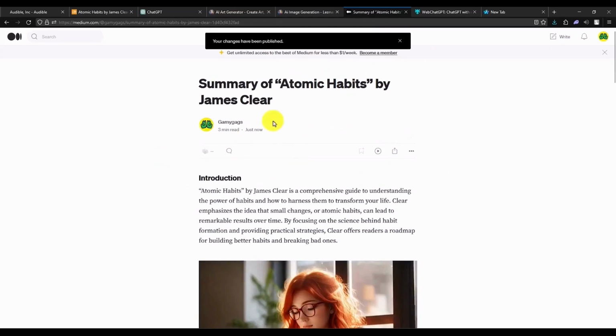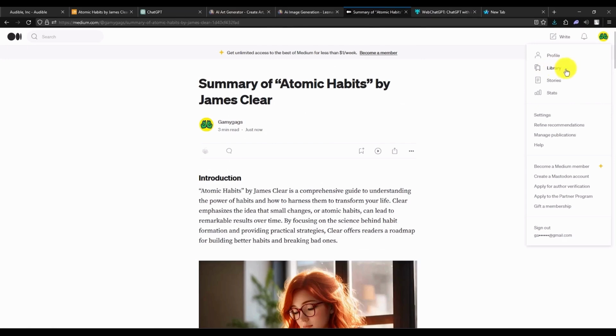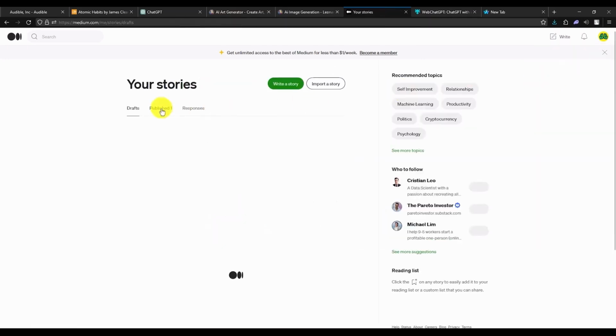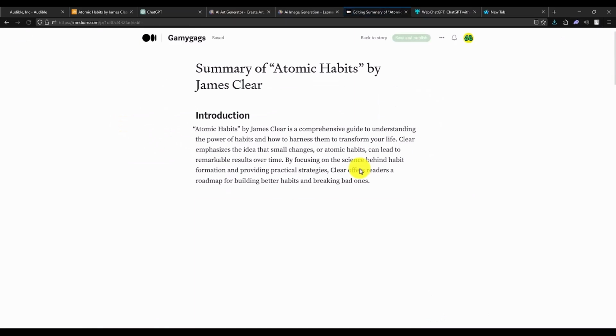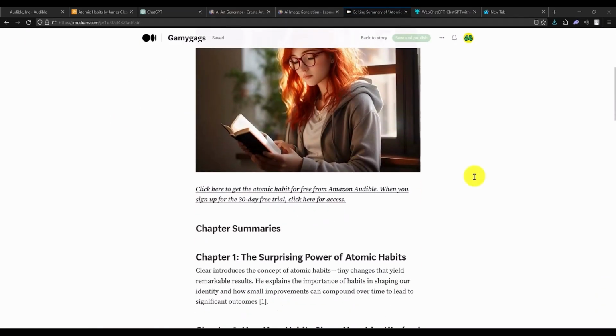Now, if you don't know how to re-edit your article over here, it's a very easy process. Go back to Medium, click on Stories. Then in the Published section, you will have the story. Click on the three dots, click on Edit Story. And this way you will be able to edit the story after you have published it.